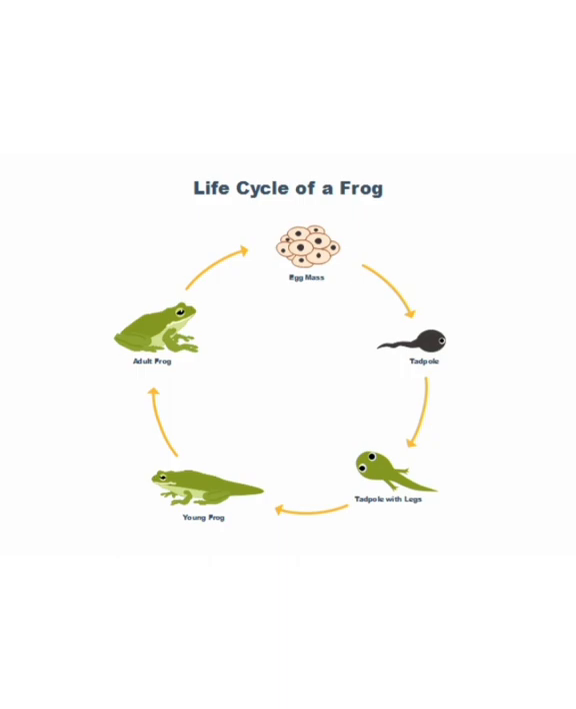The first one is the egg mass. That means there are a lot of eggs. Then from that a tadpole comes out as a young baby. Then the tadpole grows up with legs, and then there is the young frog. When it turns into a young frog, it has a tail. But when it grows up and becomes an adult frog, it loses its tail, and it looks completely different from the tadpole.